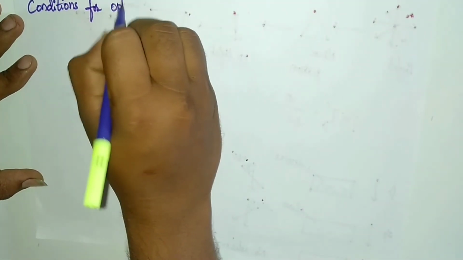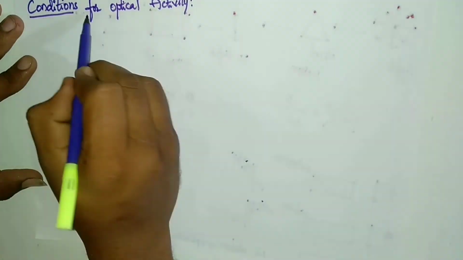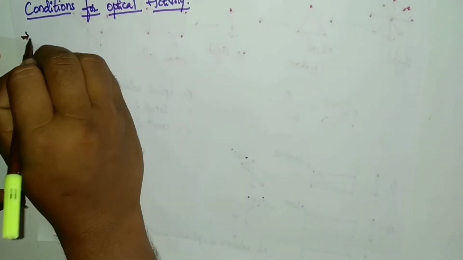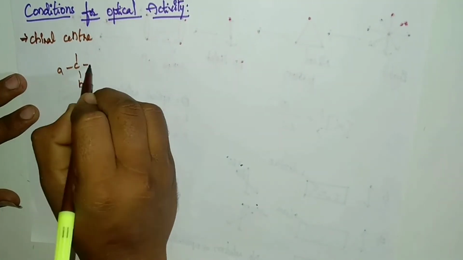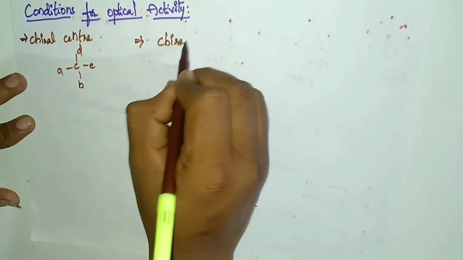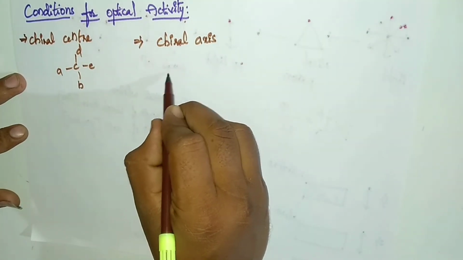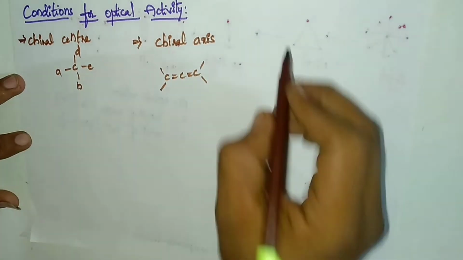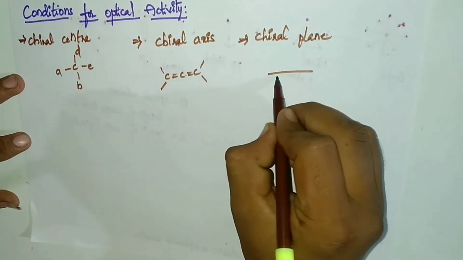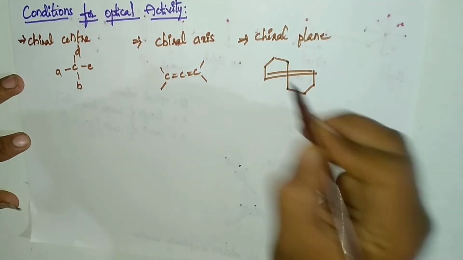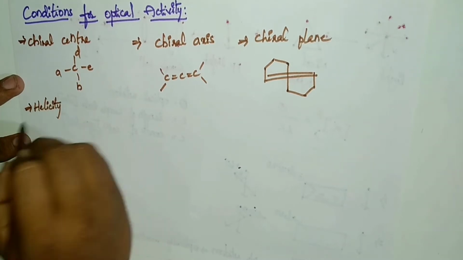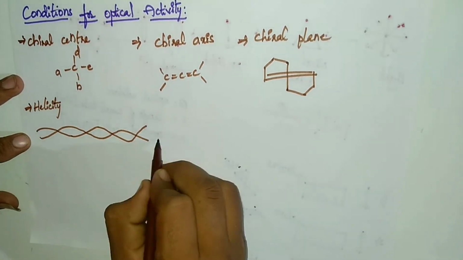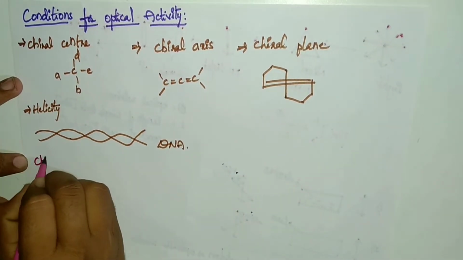And here are the conditions for optical activity. First one is chiral center: a carbon atom bonded to 4 different groups. Chiral axis: here the axis formed by double bonds. Chiral plane: it can be seen in octane. Helicity: example DNA.